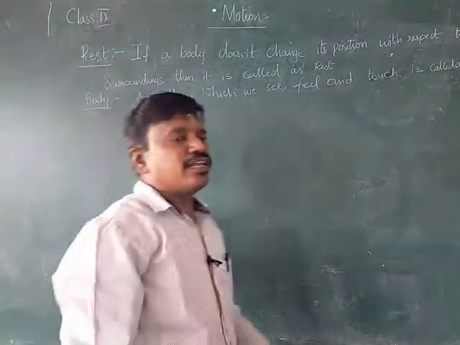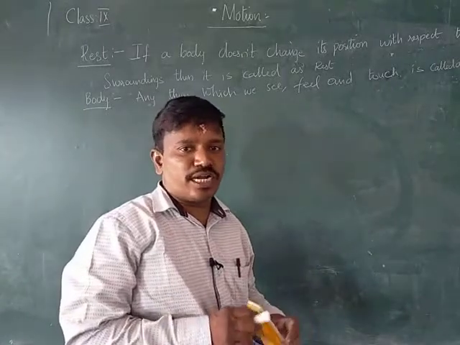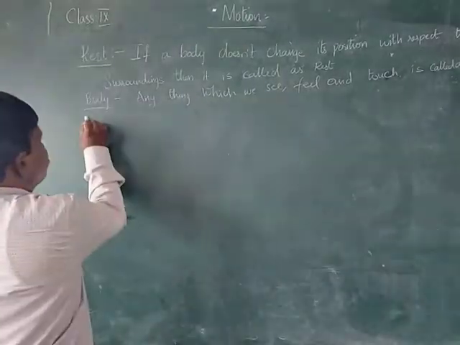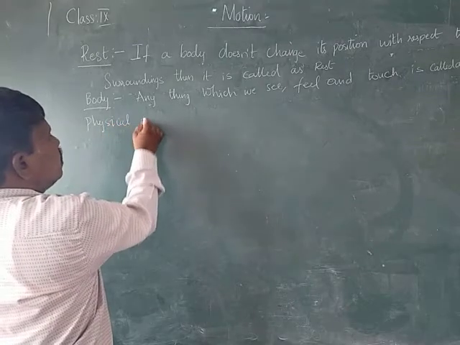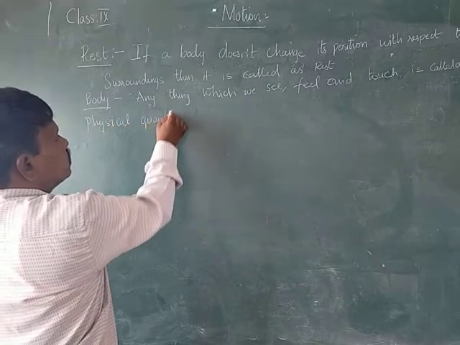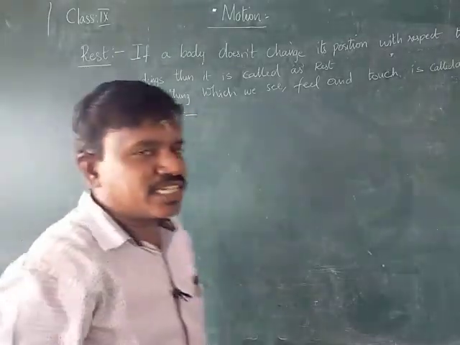Next, the important thing we should learn about: we come across the word physical quantity. What do you mean by physical quantity?